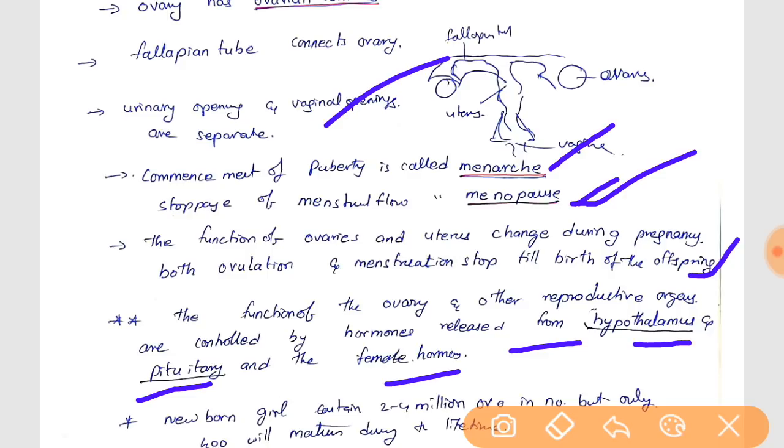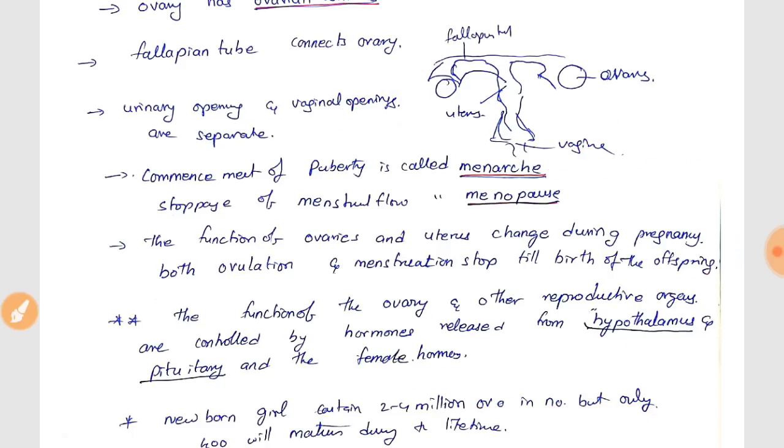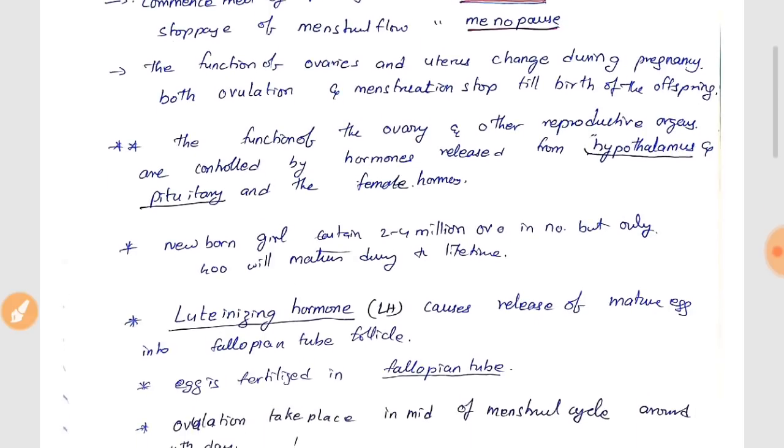We have seen in the glandular and endocrine system that the hypothalamus is in the brain, as well as the pituitary gland. The pituitary gland is called the bandmaster, which controls all the functions in our body including the reproductive system, friends. Here they have given that it is controlled by the hypothalamus and pituitary glands.